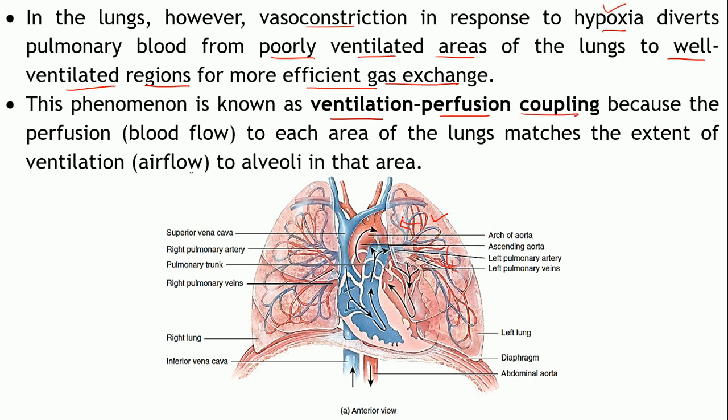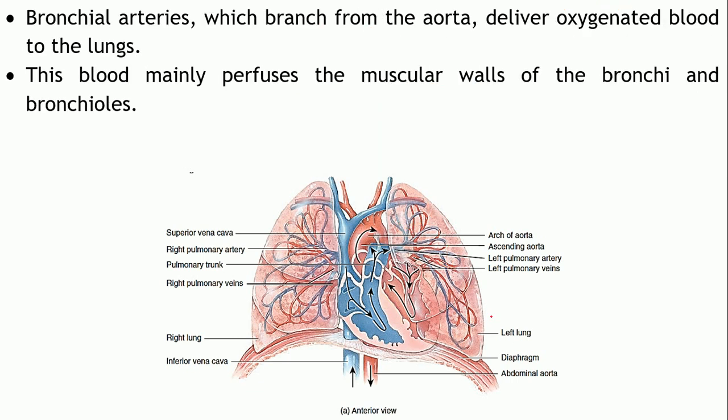So, the perfusion, that is the blood flow, is increased in the area where there is extensive ventilation, to match the ventilation with the perfusion for more efficient gaseous exchange. Now, this is to do with the blood supply through the pulmonary trunk for the exchange of gases.